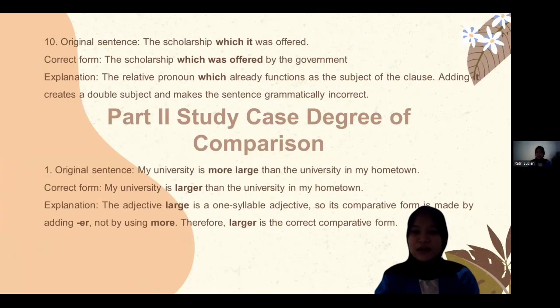Next, for the second paragraph, degree of comparison. The first mistake is my university is more large than the university in my hometown. The correct form is my university is larger than the university in my hometown, because the adjective large is a one-syllable adjective, so its comparative form is made by adding er, not by using more. Therefore, larger is the correct comparative form.